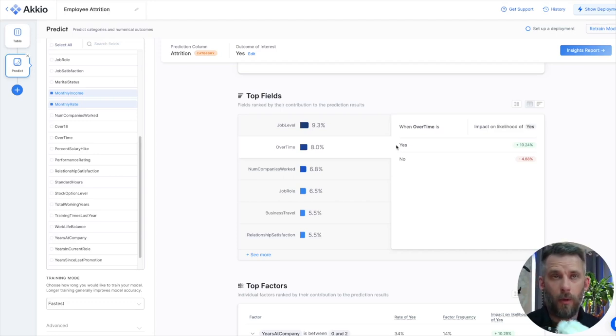This makes me think, typically I would think of overtime as voluntary. In this case, it might be mandatory overtime. Maybe they're being overworked and it depends on what role they're in. Maybe those people in job level 1 are also being asked to work overtime.